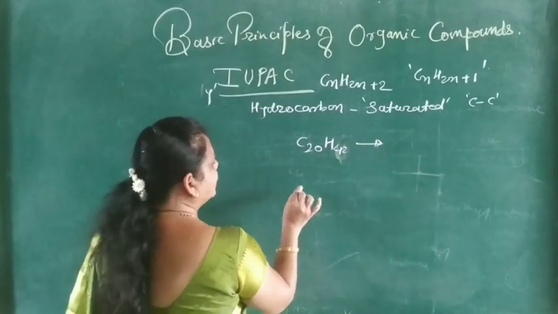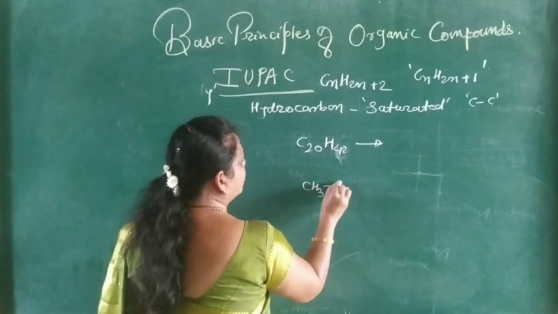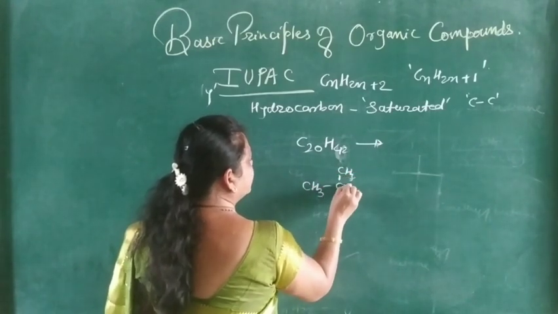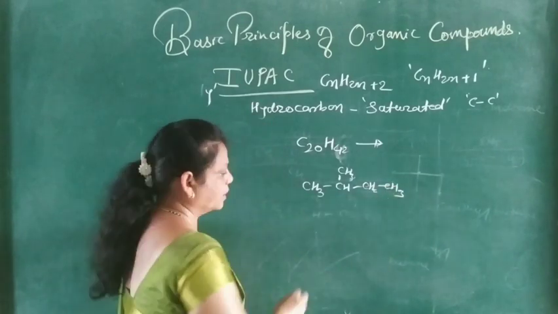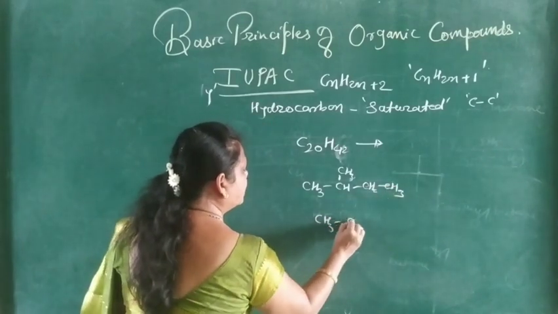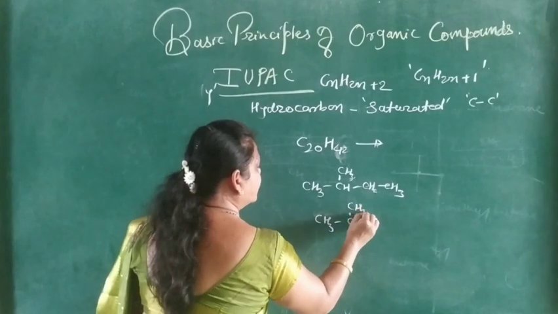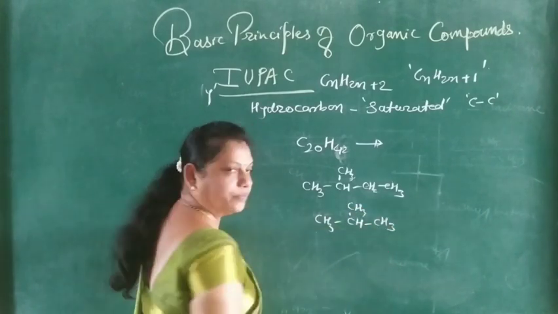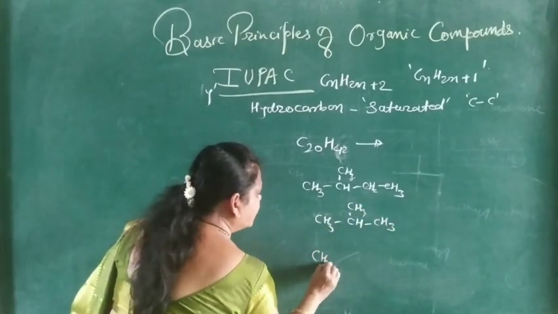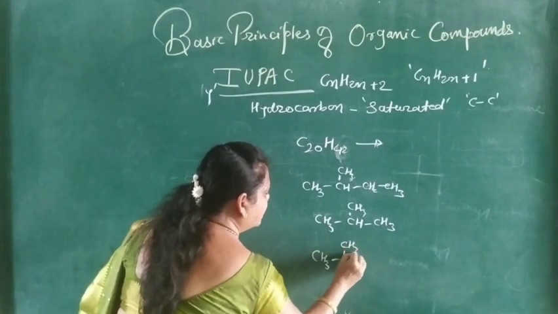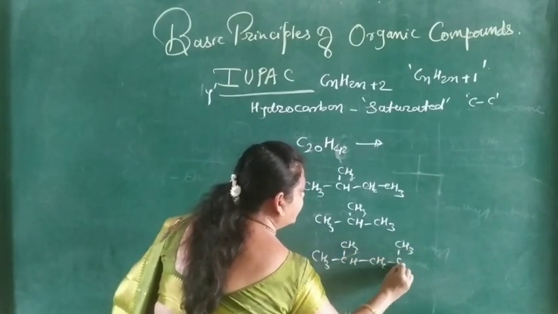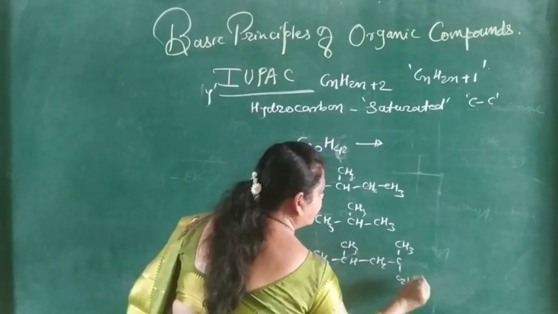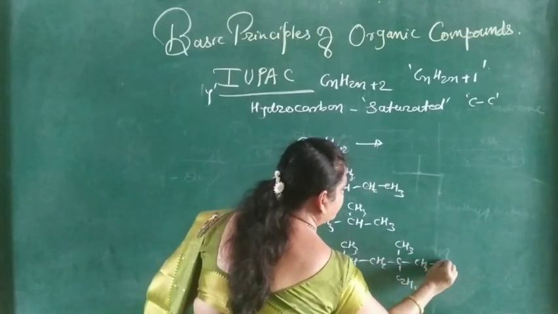Second, write the IUPAC names of CH3CCH2CH3. Then CH3CHCH3CH3. Then CH3CH3CH2CH3C2H5CH2CH3.